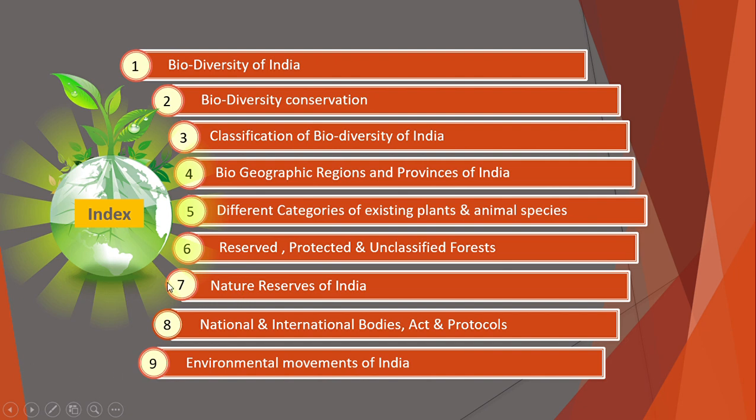Sixth is the different reserves, protected and unclassified forests. Seventh is the nature reserves of India. Eighth is the national and international bodies, acts and protocols for the biodiversity environment. And the last one is the environmental movements of India. In this video I am going to cover the first 4 points. Okay, so let's start.